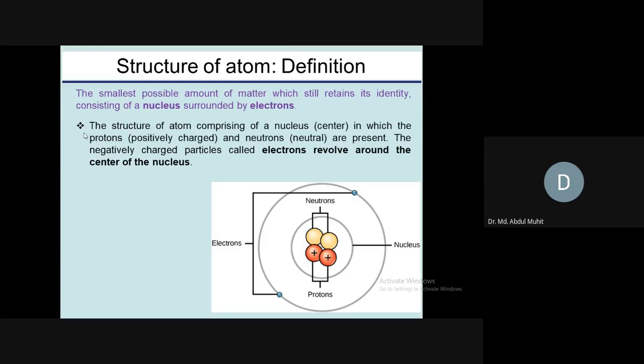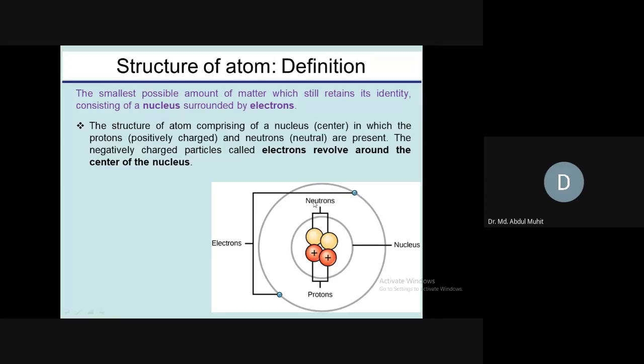the nucleus. So this is the structure of an atom, where we can see two protons, which are positive in charge, and two neutrons too, and these neutrons have no charge. These are neutral subatomic particles. That's why they are called neutrons. And we have electrons that are circulating in an orbit, and these electrons are negative in charge. So this is the atom.